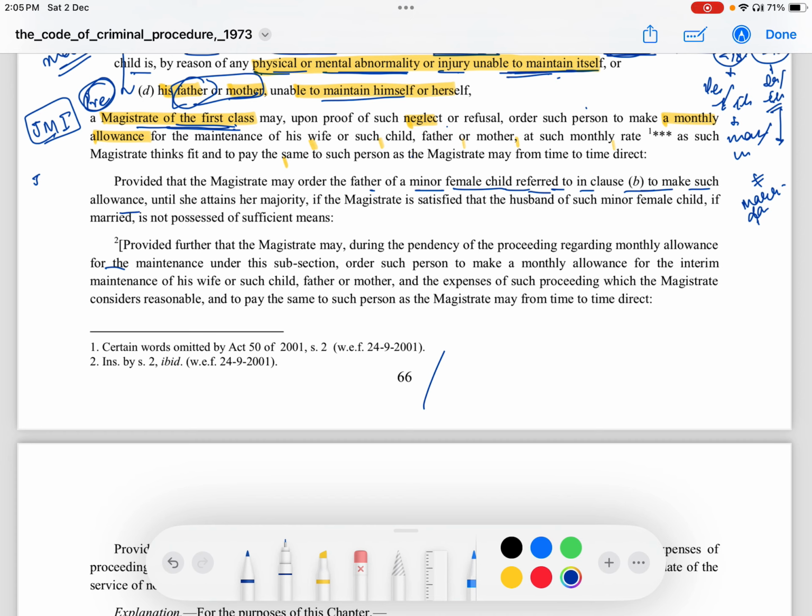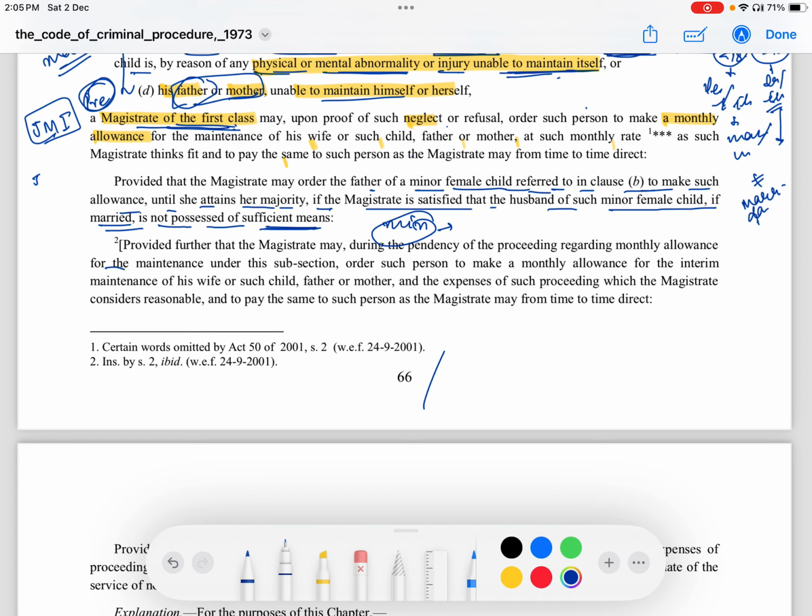Provided that the magistrate may order the father of a minor female child referred to in clause B to make such allowance until she attains her majority, if the magistrate is satisfied that the husband of such minor female child, if married, is not possessed of sufficient means. So we saw that in case of minority all the children have been covered, either married or unmarried.